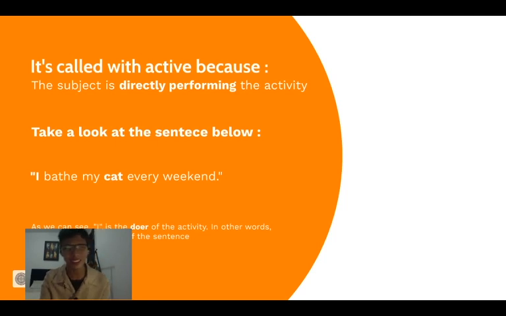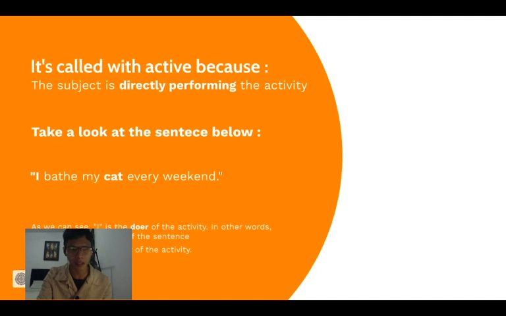Until here, do you understand what I'm talking about? If you don't, you can just simply ask me at the end of this topic today. Okay, let's carry on. The cat is the target of the activity. This activity right here, bath, is targeting the cat. The cat is receiving a bath.